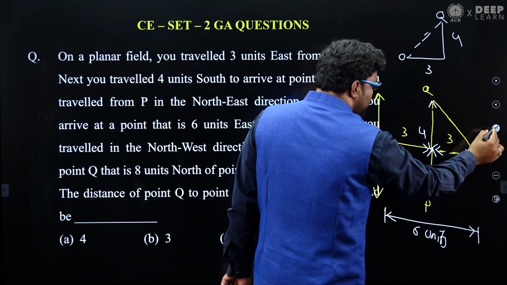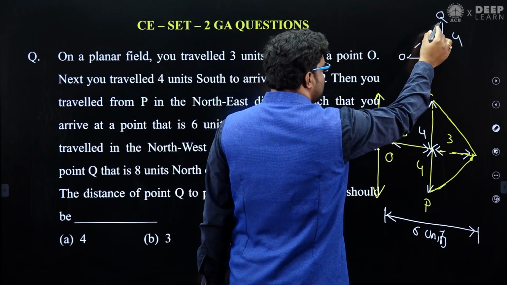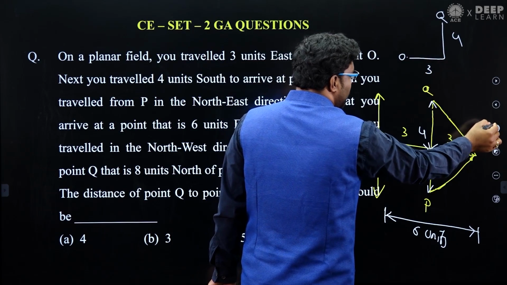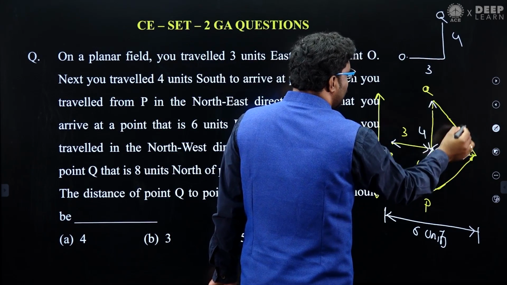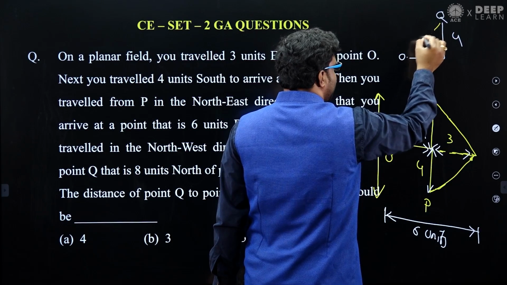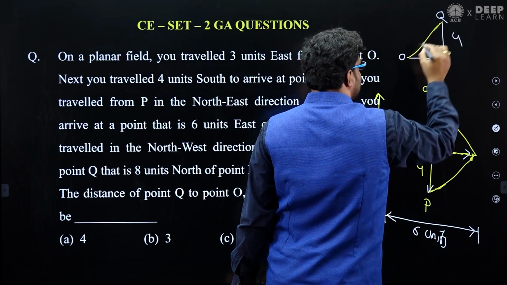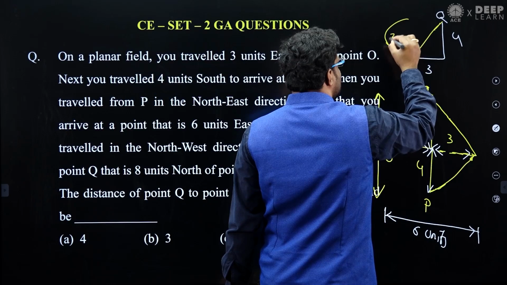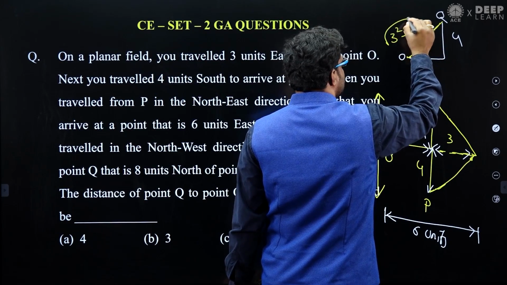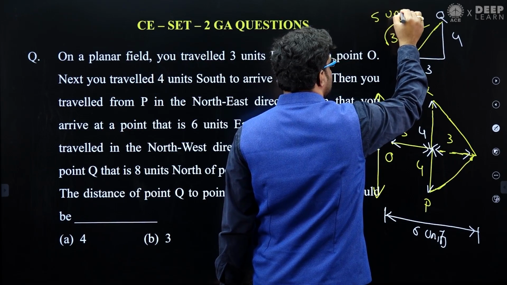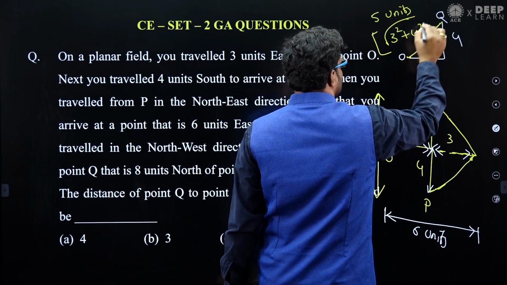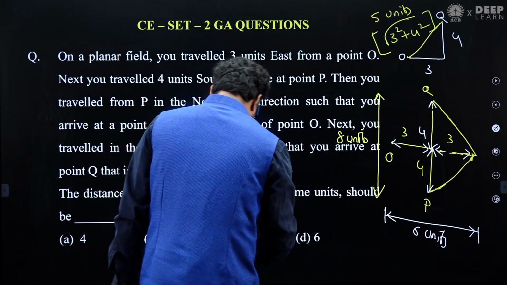Distance means we have to go with the shortest path, my dear friends. What is the shortest possible path from O to Q? Using Pythagoras theorem, we can find it easily. It's the root of 3 square plus 4 square, which is nothing but 5 units. So O to Q is nothing but 5 units.